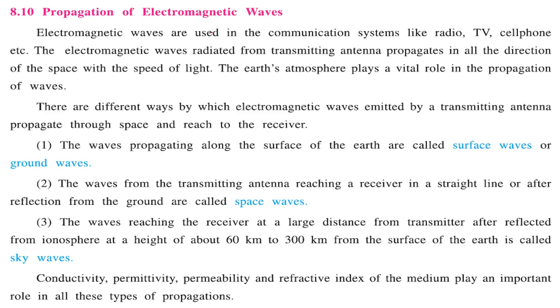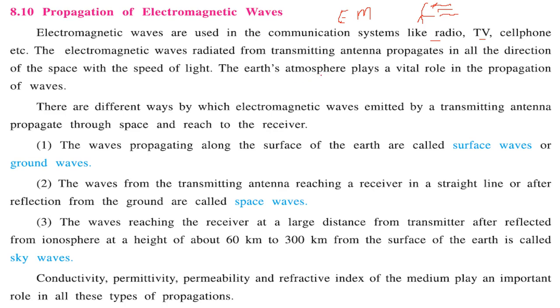Propagation of electromagnetic waves. These electromagnetic waves are employed in communication systems like radio, TV, and cell phones. We call them EM waves. They are radiated from a transmitting antenna in all directions of space with the speed of light. The antenna can be unidirectional or omnidirectional. Omnidirectional means the propagation will be in all directions.